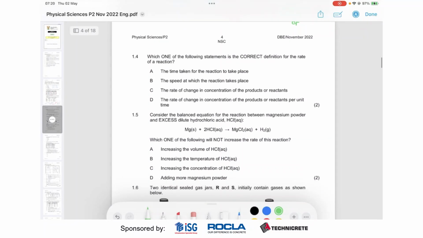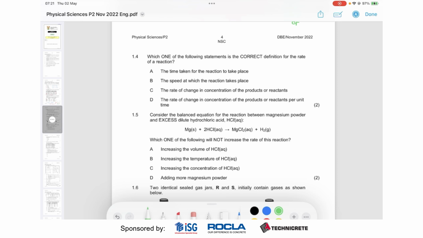Okay, 1.4. Which one of the following statements is the correct definition for the rate of reaction? The time taken for the reaction to take place, the speed at which the reaction takes place, the rate of change in concentration of the products or reactants, the rate of change in concentration of the products or reactants per unit time. All these definitions sound very similar.